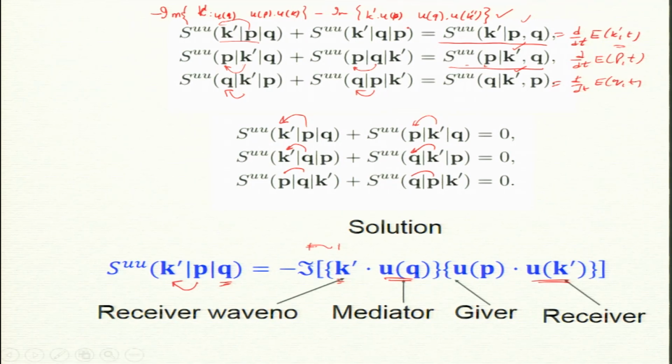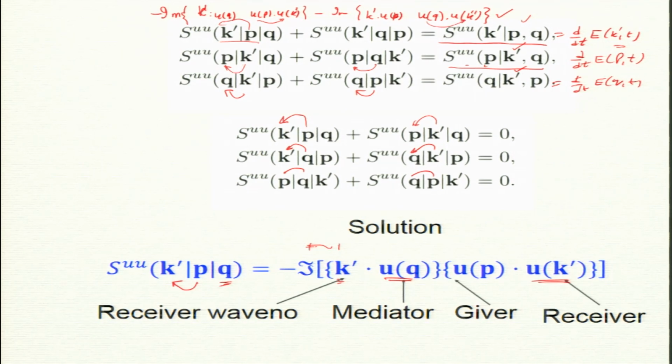So what do we have? This is the identification, so these two terms are identified as follows: here UP is given to K prime, and here UQ gives to K prime.